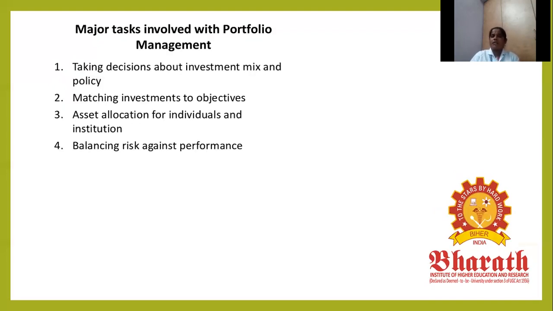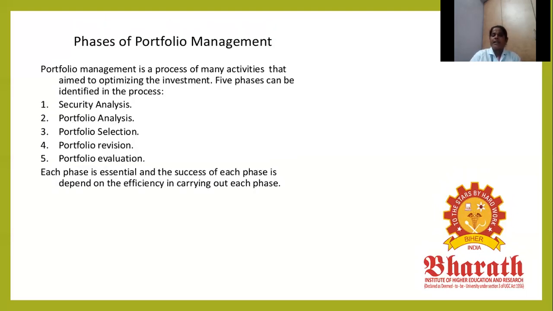The major tasks involved with portfolio management are taking decisions about investment risk and policy, matching investment to objectives, asset allocation for individuals and institutions, and balancing risk against performance. Matching investment to objectives means you have to compare with a bar diagram or histogram diagram. You have to connect one fluctuation point to another point. The major task is balancing risk against performance.